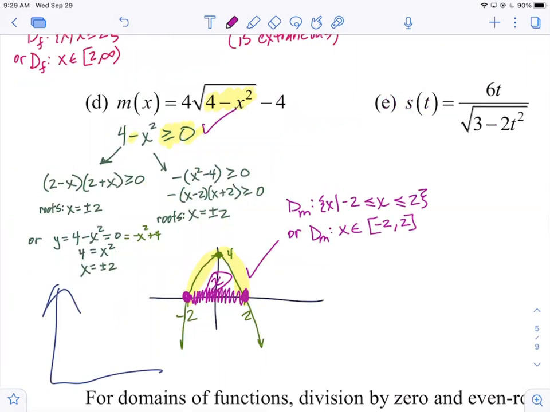And if you're unsure whether you have the right interval, like I don't know if it's supposed to be between or outside of, let's check. Pick a number between -2 and 2 that we're claiming will work. 1. 4 minus 1 squared is 4 minus 1. That's +3. The square root of +3 is going to work. Yeah. Pick a number that will not work according to your interval, like 3. 3 should not work. 3 squared is 9. 4 minus 9 is negative. Woo, doesn't work. You're always allowed to check your work, okay? So there's your answer.